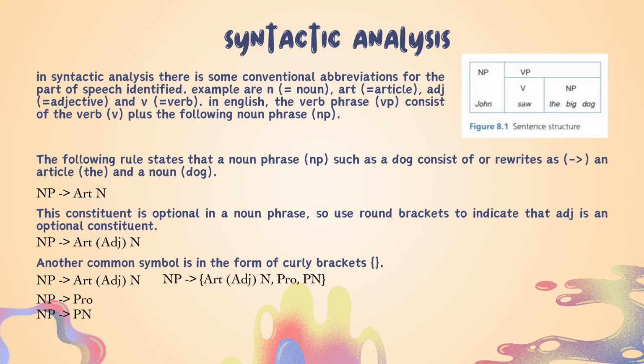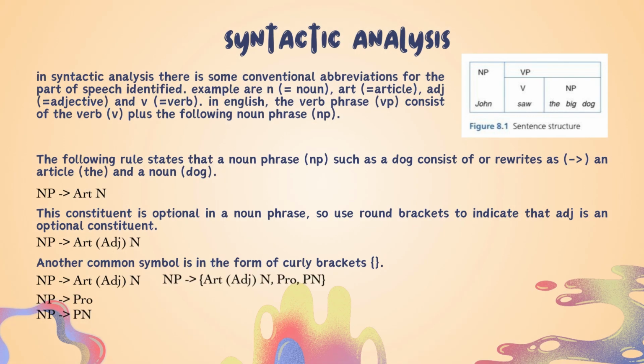You can see in the PowerPoint, NP, art, and next, this constituent is optional in a noun phrase, so we use round brackets to indicate that Adj is an optional constituent. Another common symbol is in the form of curly brackets. This indicates that only one of the elements enclosed within the curly brackets must be selected.